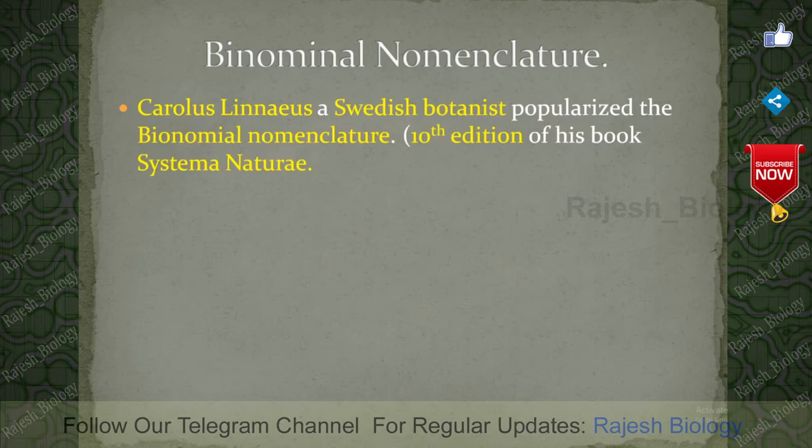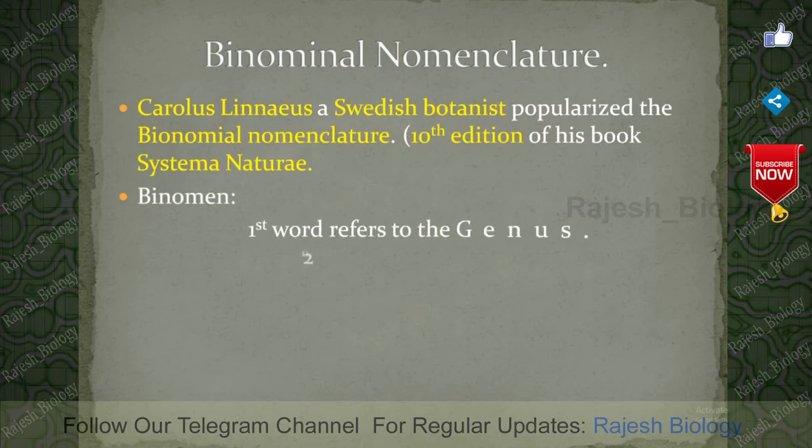What is meant by binomial nomenclature? Bi means two, nomial means names, nomenclature is the process of naming. So each and every organism is named with two names. The first name is the genus name and the second name is the species, like a surname and our name, Rajesh Tatvarthi. So each and every organism has two names. Binomen means two names. The first name refers to the genus and the second name refers to the species.